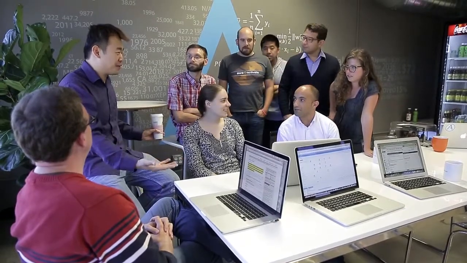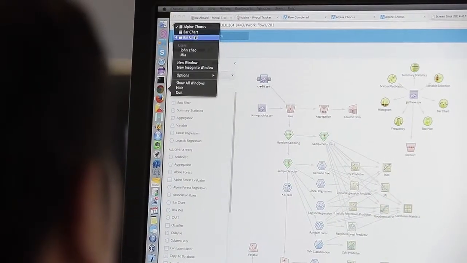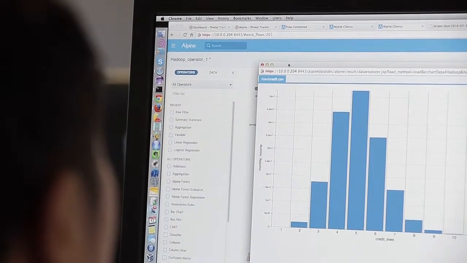Our second major innovation is our new plugin framework, which allows you to take existing code or new code that you have developed internally and add that as a new operator, a new function, a new capability within the analytics engine that Alpine has developed. So that now your entire team can share code, can share pre-existing libraries of analytics, and have those incorporated into our visual workflows as yet another operator that you can choose and configure through our drag and drop interface very